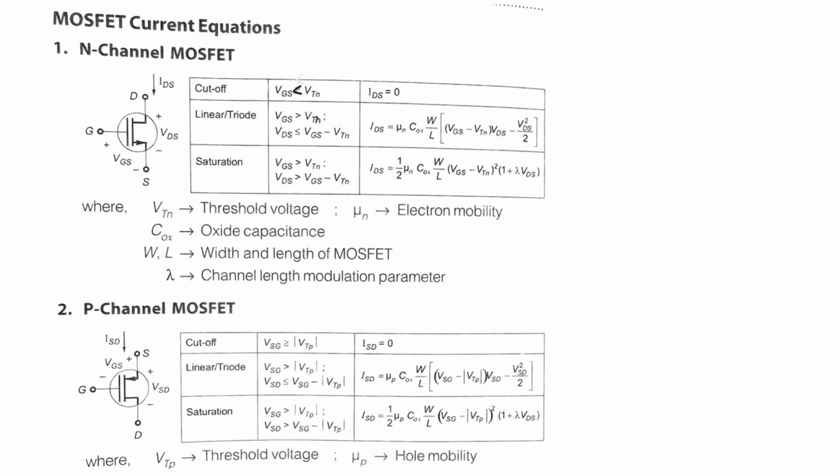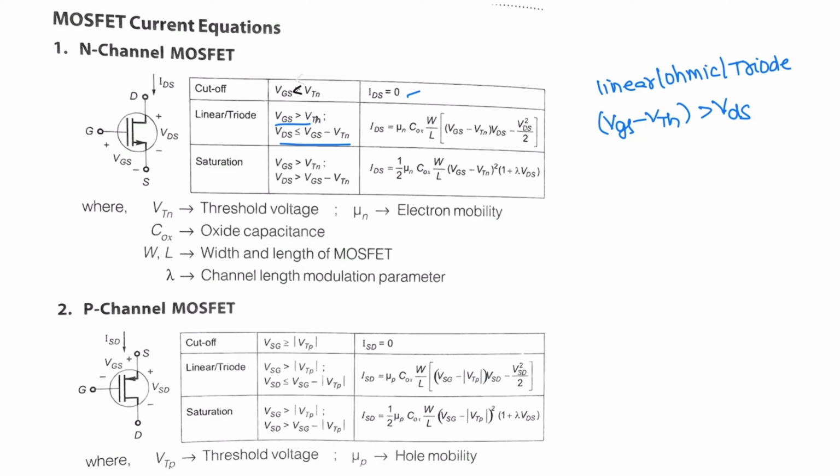These are the current equations for N channel and P channel MOSFET. In the cutoff region, when VGS is less than threshold voltage, drain current IDS is 0. In the linear region, or triode region, or ohmic region, VGS is greater than VTH and VDS is less than VGS minus VTH, or VGS minus VTH is greater than VDS. This is the condition.